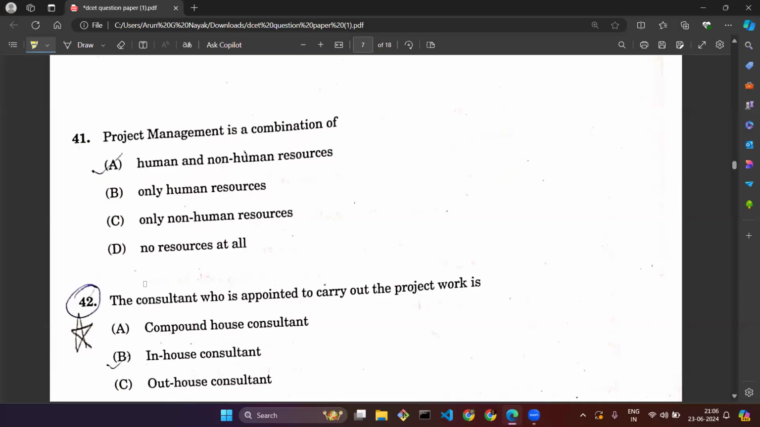Next, questions on project management. Question number 41. Project management is a combination of what? Whether it is only human, only non-human, or not any kind of resource. The correct option is a combination of human as well as non-human resources, with human including the people working in a company or an enterprise, and non-human resources including whatever software, servers, and databases we have.